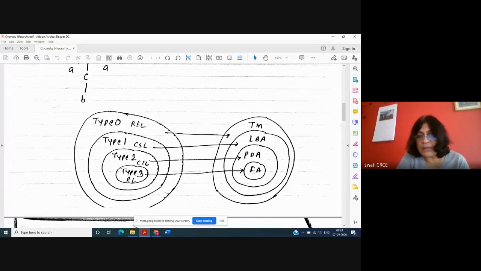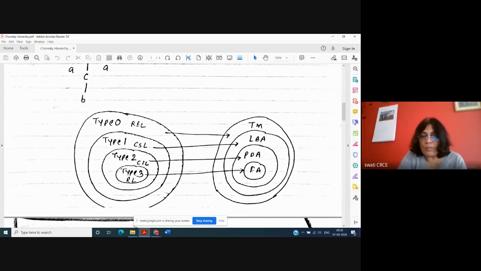So whatever problem can be solved by the finite state machine can always be solved by the Turing machine because its capacity is higher. The Turing machine can solve all the problems, so it is in the outer circle. But the finite state machine has very less capacity, so it can solve only the problems in the inner circle.